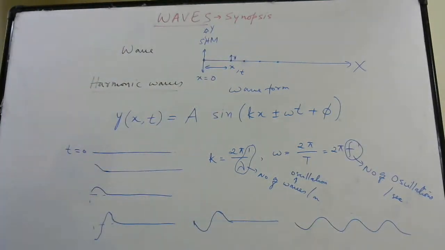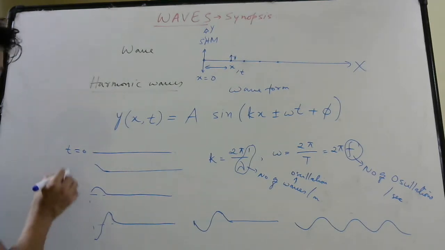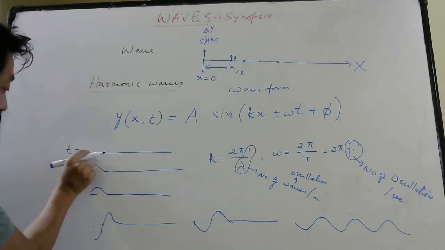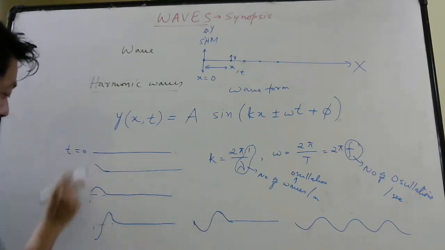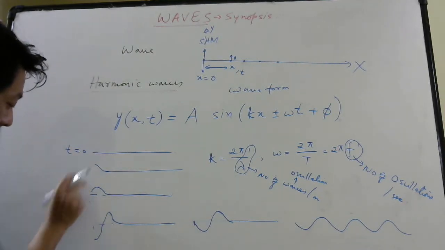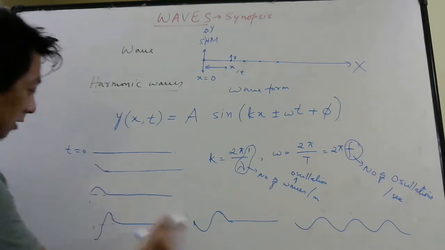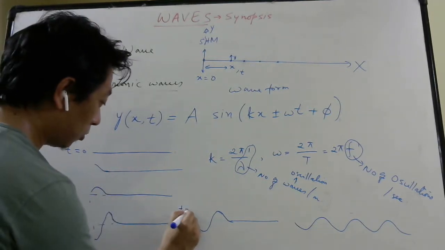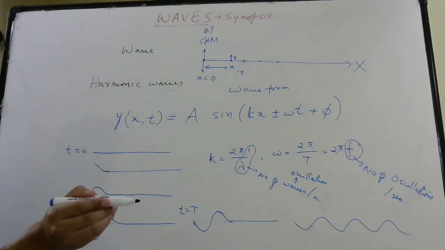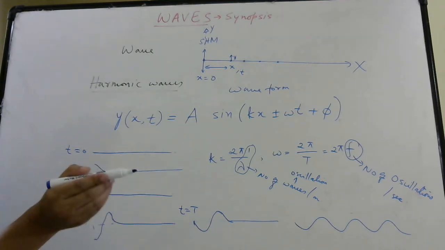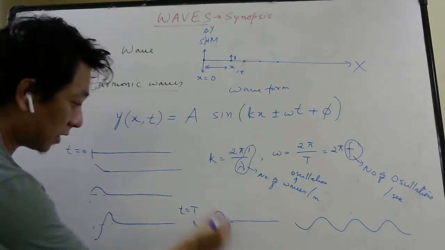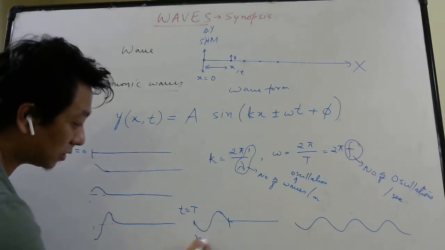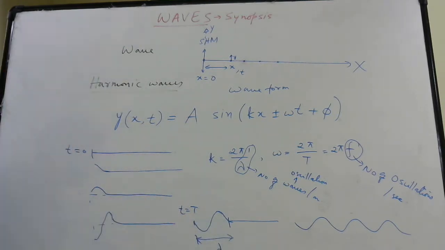So see, this is time 0. This particle was here. It went up here, then came down here, then went further down here, then came back here. That means from here to here, it took one time period. Time period means from here to here to here. So during this time period, the disturbance here has traveled here, and this distance is what is called wavelength.